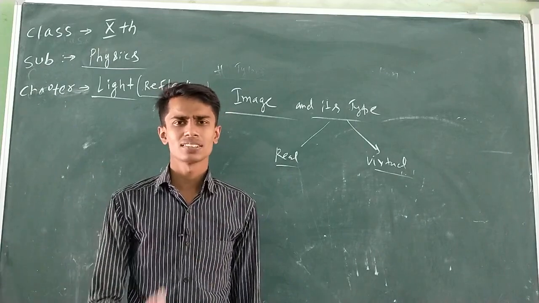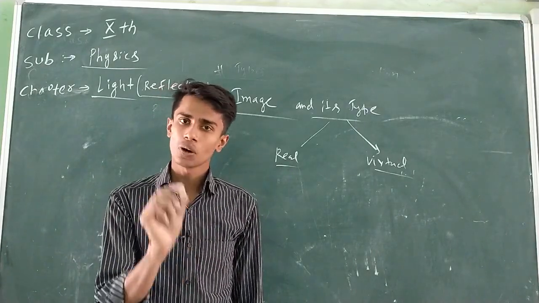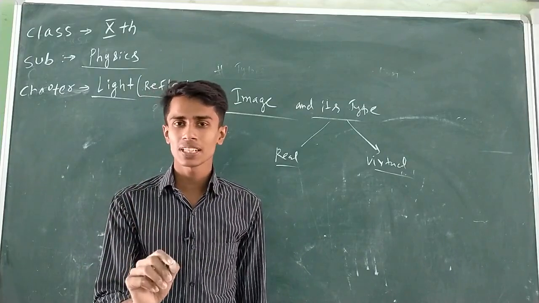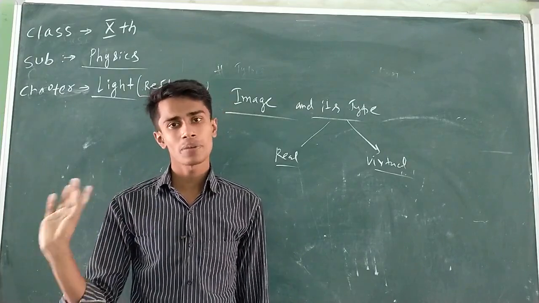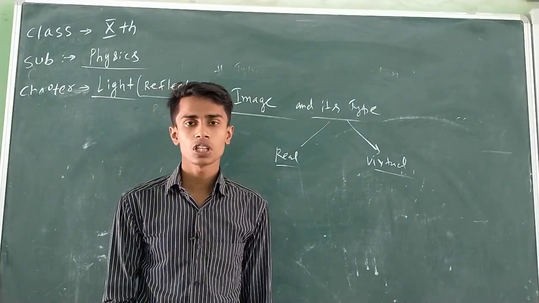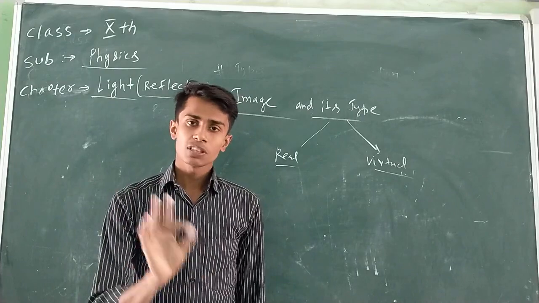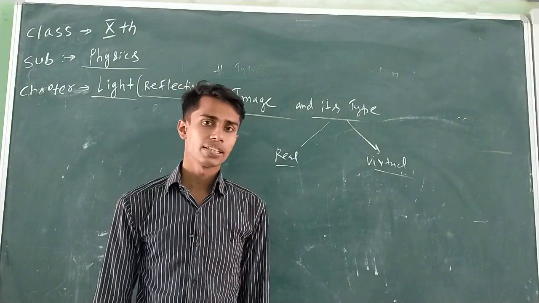There are more points, so note them down. A real image is always formed in front of the mirror, while a virtual image is formed behind the mirror. Okay or not? A real image is formed in front of the mirror, a virtual image is formed behind the mirror.